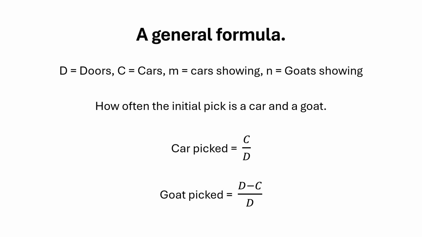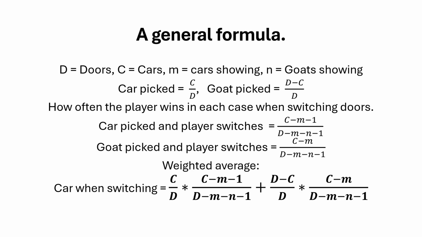The fraction of time when a car is picked equals the number of cars divided by the total number of doors. And the fraction of time when a goat is picked is the number of goats divided by the total number of doors. The number of goats in the enumerator is equal to the total number of doors minus the number of cars. Now we calculate the winning chance in the two cases when the player chooses to switch doors.